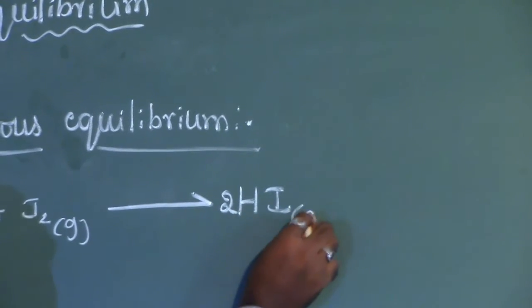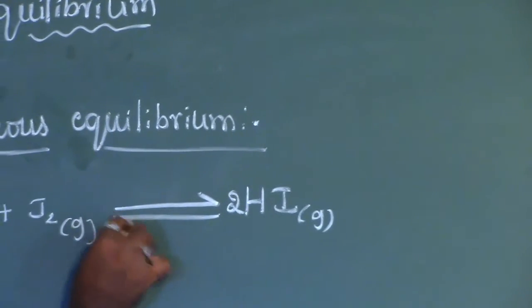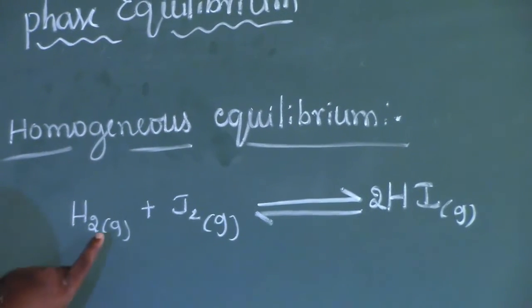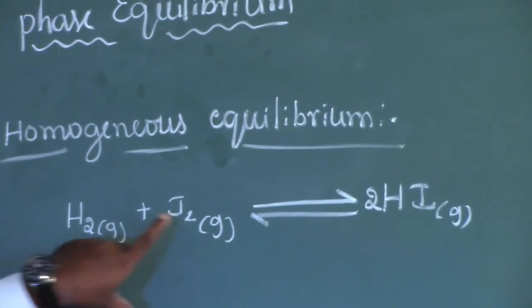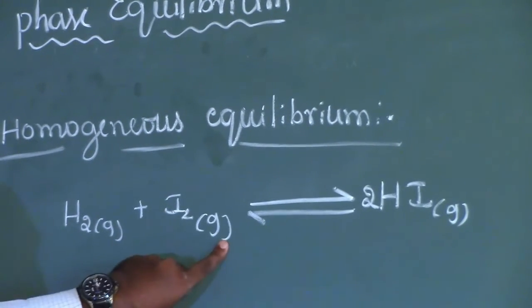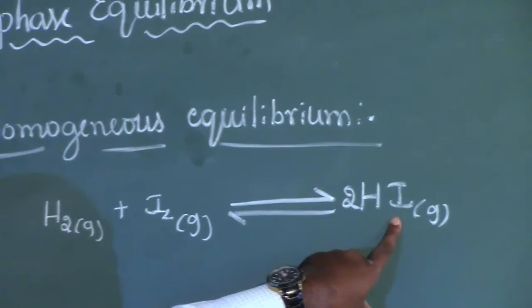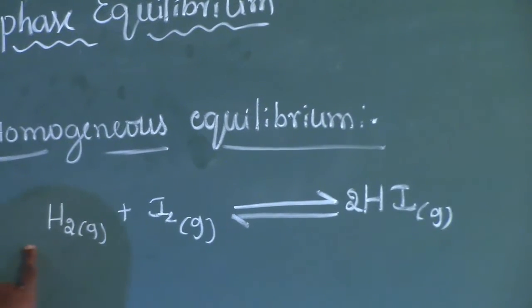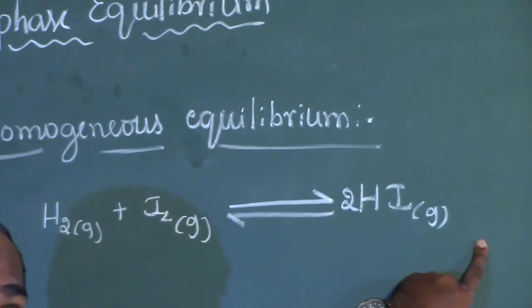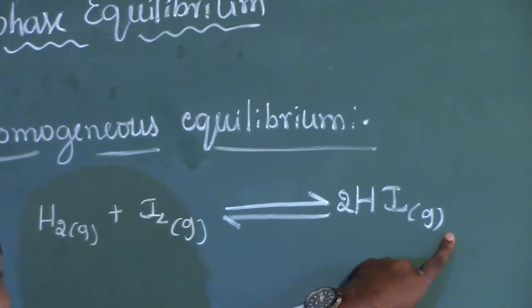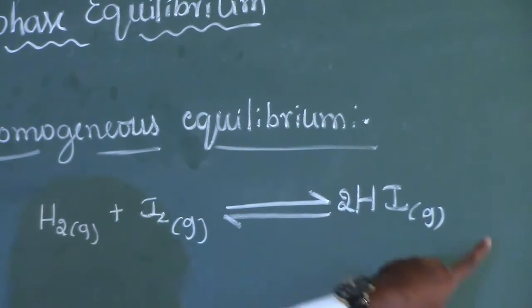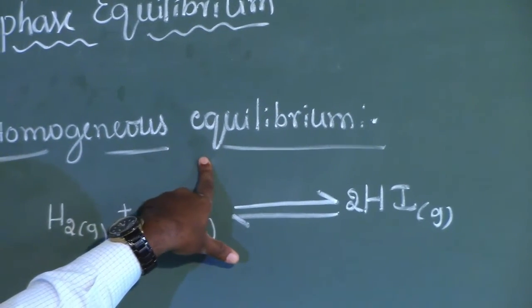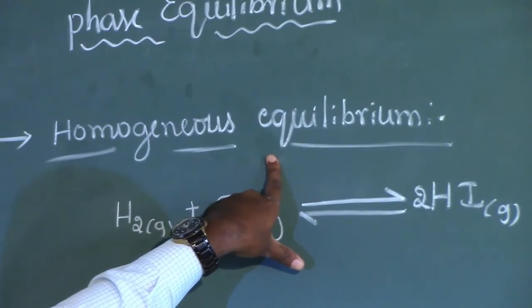As well, the hydrogen iodide can turn back to give hydrogen and iodine once again. Here you can notice hydrogen is in a gaseous state, iodine is in a gaseous state. Both interact to give hydrogen iodide, which is once again in the gaseous state. Both reactants as well as products exist in the same phase, in the same physical state, and that kind of equilibrium is called homogeneous equilibrium.